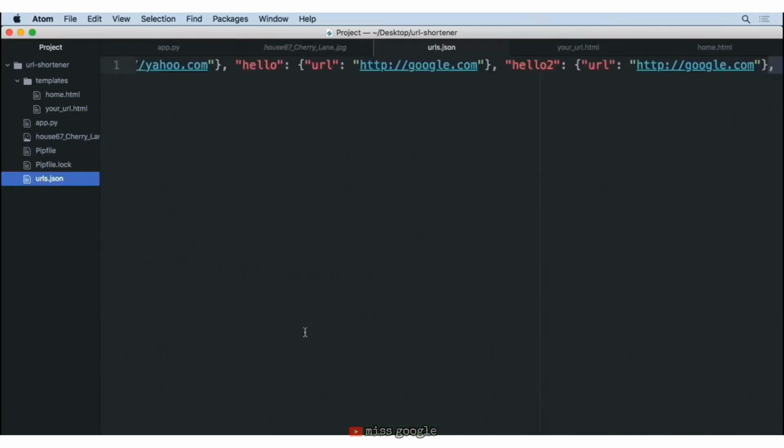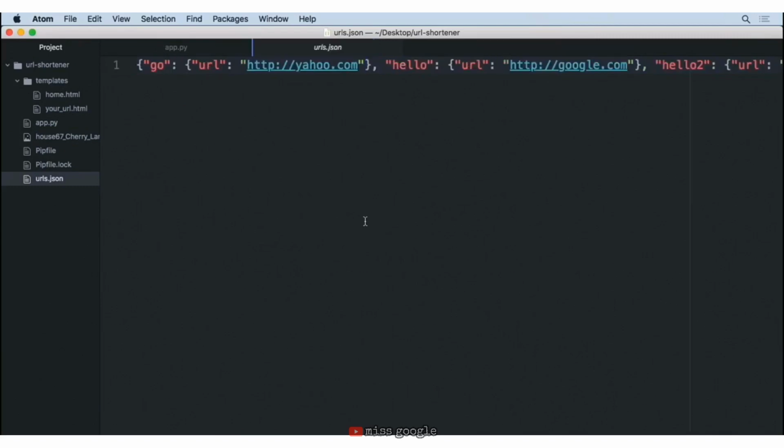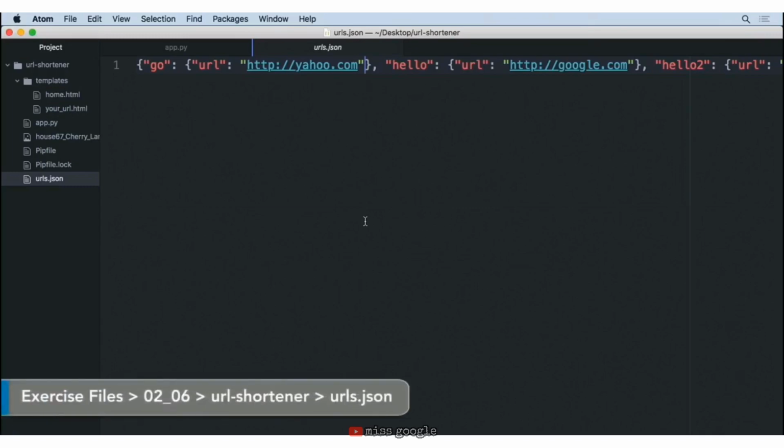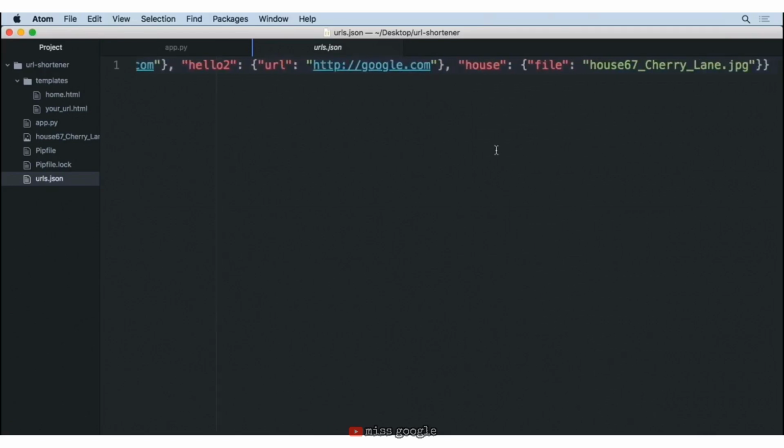And if we look at our urls.json, we now have a new key, house, that is specified as a file with the file name attached to it. Now, when people come to visit our website, they've made lots of different short codes with URLs and files that they want associated with them. For instance, we have go connected with yahoo.com, hello with google.com, and even if we go to the right here, we can see the house that we just created, which is now associated with a file. So we have to have the ability so that when someone visits our website /house, we display the following file.